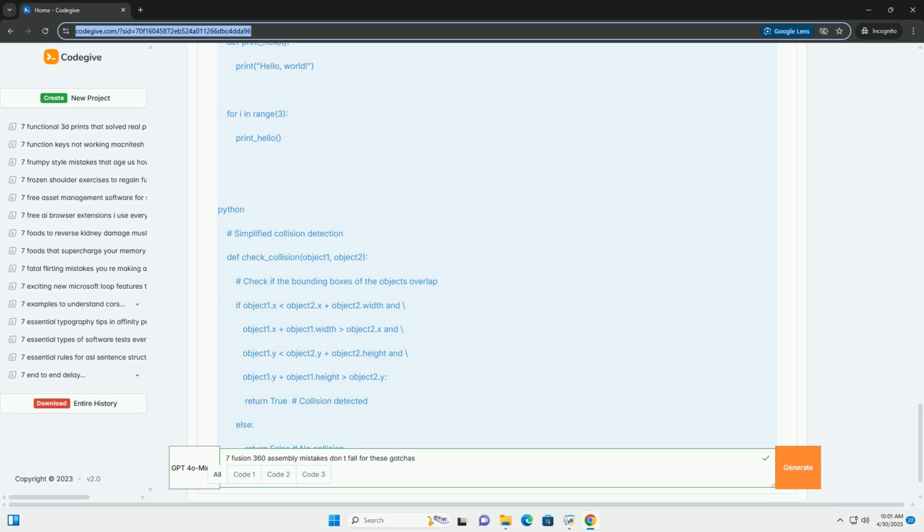Bottom-up best practices: design components to standardize dimensions and tolerances where possible. Create a detailed assembly drawing or plan before you start designing individual components. Use parameters to control key dimensions across multiple components. Establish a component library: create a library of commonly used components, for example fasteners and bearings, to promote reusability and consistency.